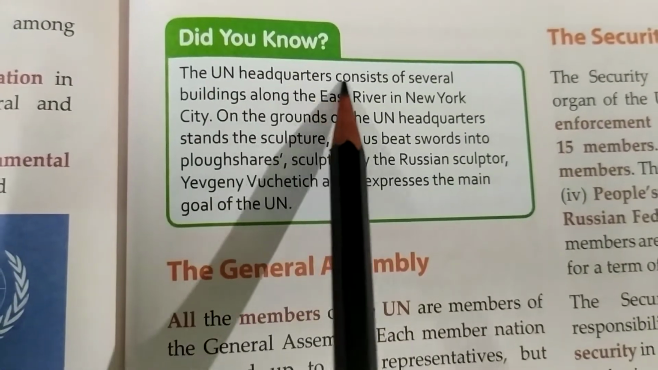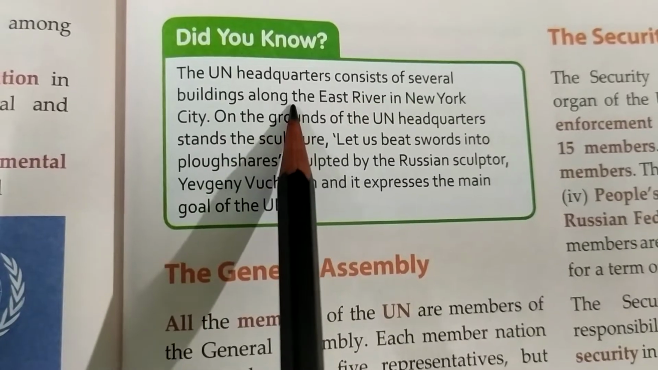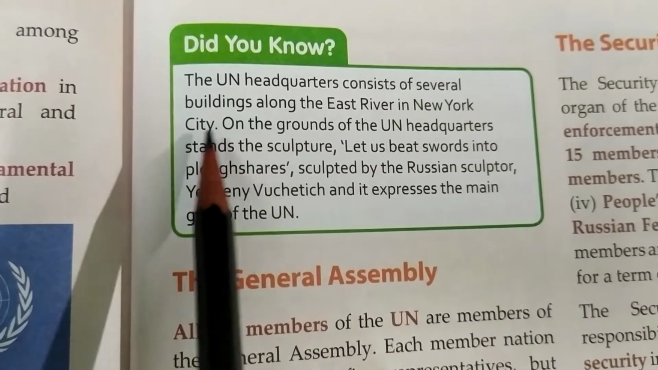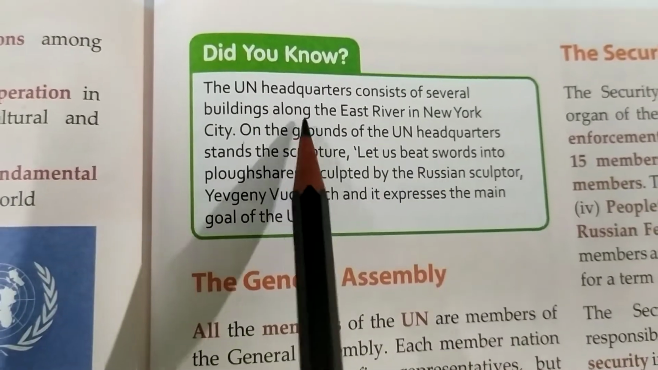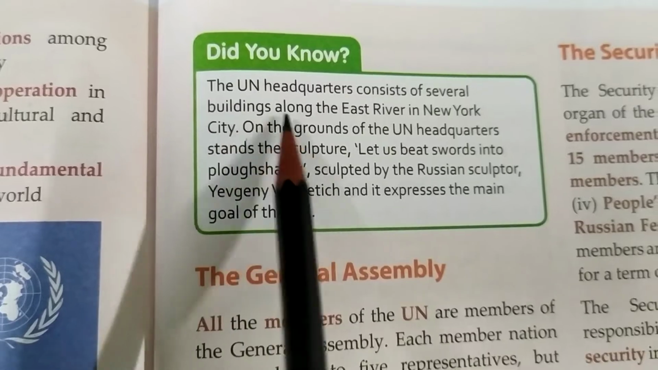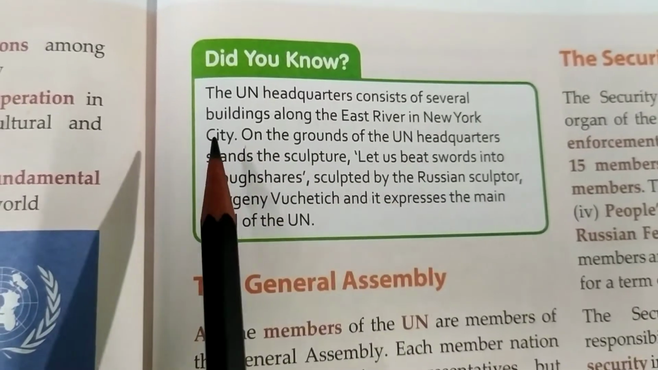United Nations headquarters consist of several buildings along the East River in New York City. So the headquarters of the United Nations, which is in New York City, has several buildings along the East River in New York City.